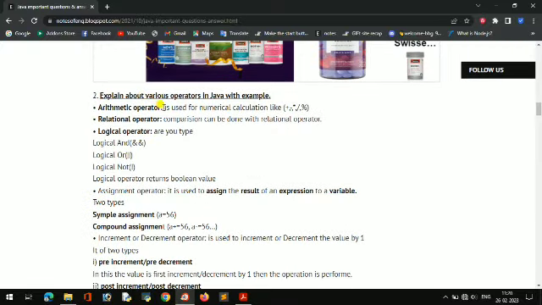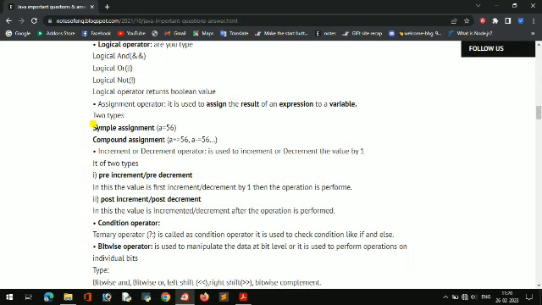Simple. The next important question is: explain about operators in Java. Operators, as you know, are plus, minus, multiplication, division, modulus. That is the arithmetic operator. The relational operator is for comparison, like in conditions we write greater than, less than, equal to, not equal to. And there are logical operators, and, or. Then a simple assignment is the assignment operator.